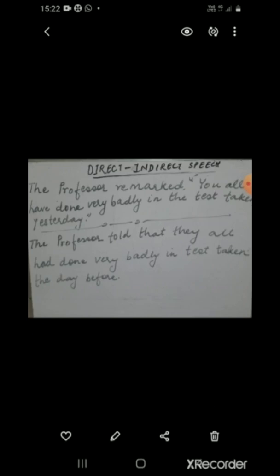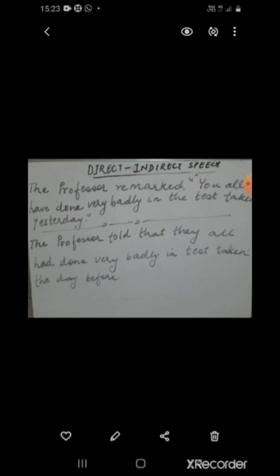They all have done. Have done is present perfect tense. I told you in the rule that present perfect will become past perfect. So they all had done very badly in the test taken yesterday will become the day before. So you see, I have changed many things. I have changed the reporting verb. I have used a connective word that. Pronoun you has become they. Have done has become had done. And yesterday has become the day before.